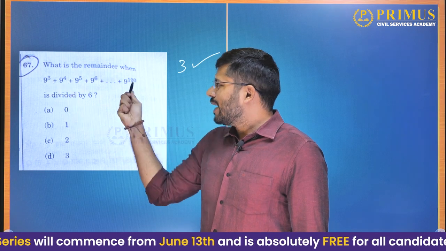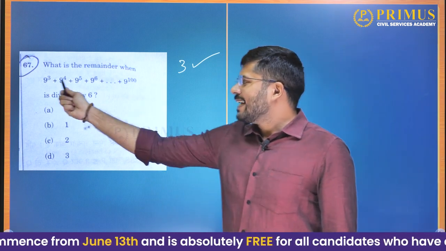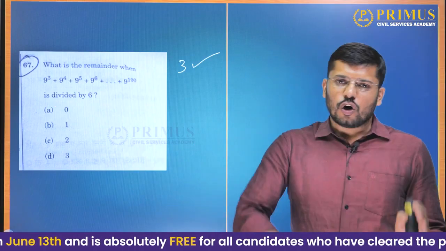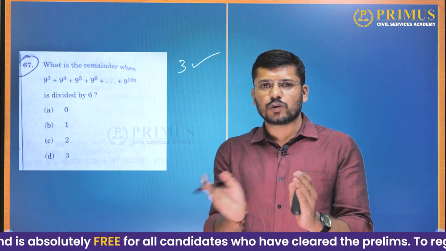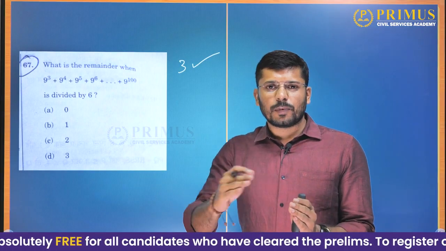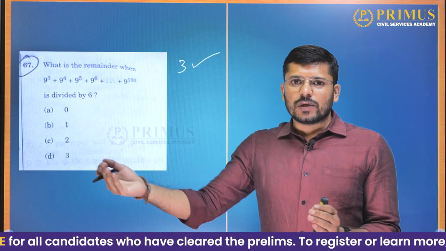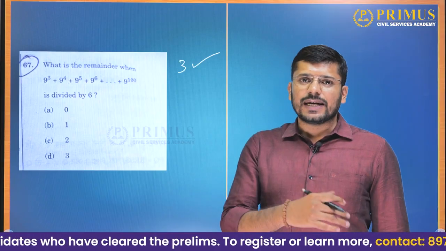Now 3 to 100, so together there are 98 terms. So you are adding 98 odd numbers. When you add an even number of odd numbers, the resultant will be even. For example, 1 plus 1 will give you 2, but 1 plus 1 plus 1 will give you 3, an odd number. But 1 plus 1 plus 1 plus 1, that is 4 odd numbers, will give you again 4, that is an even number.